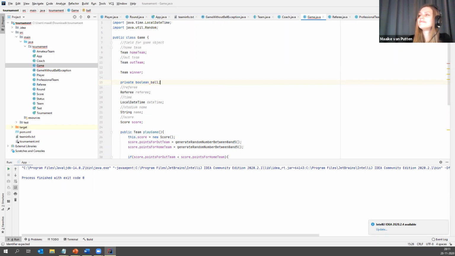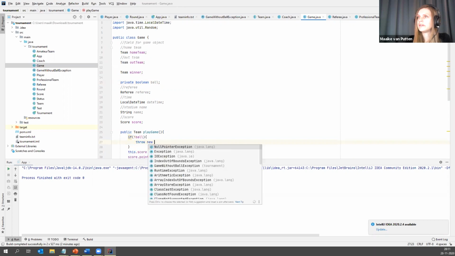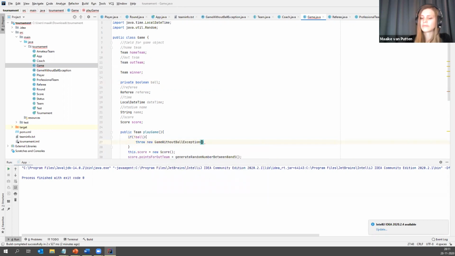And then here, I'm just going to say if ball, and then in here, I'm going to say throw new. There we go. What's wrong now?